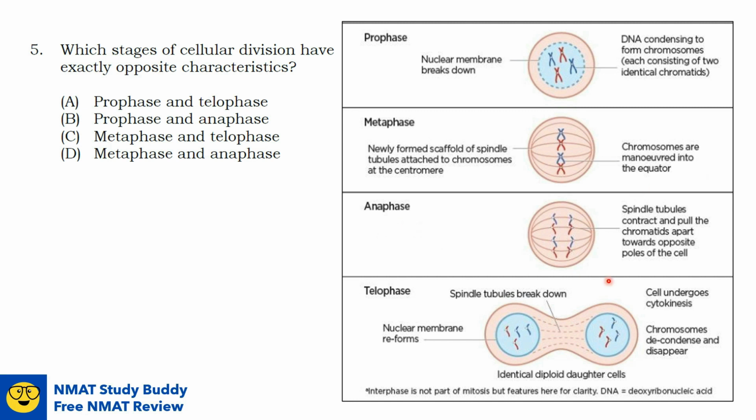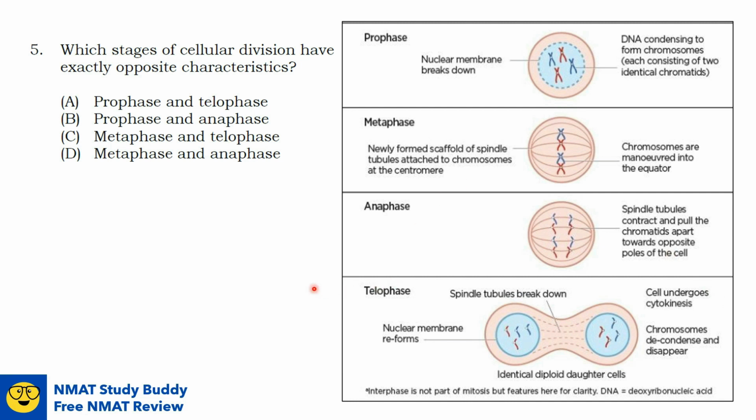In the anaphase, the spindle tubules contract and pull the chromatids apart towards the opposite poles of the cell. Lastly, in telophase, the nuclear membrane reforms, the spindle tubules break down, the chromosomes decondense and disappear, and the cell undergoes cytokinesis.